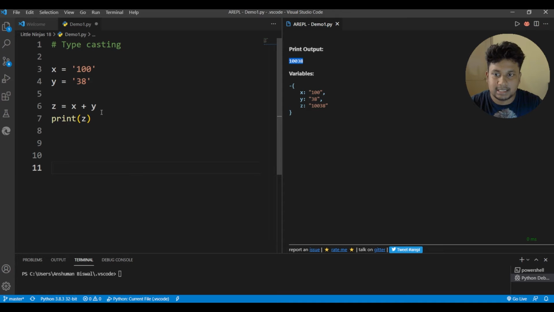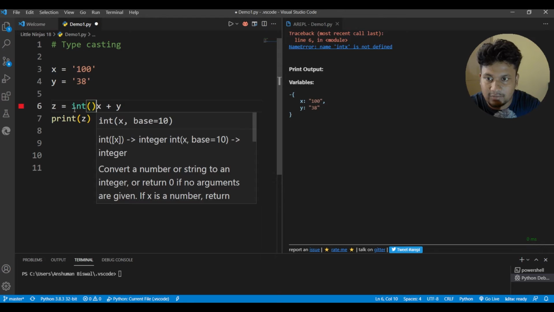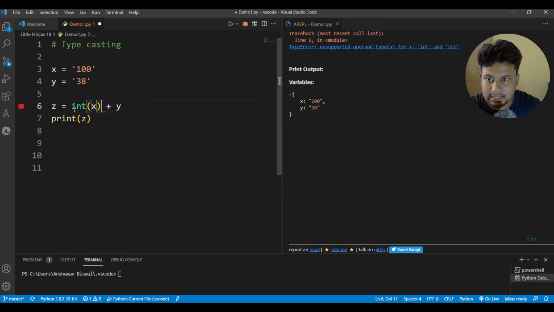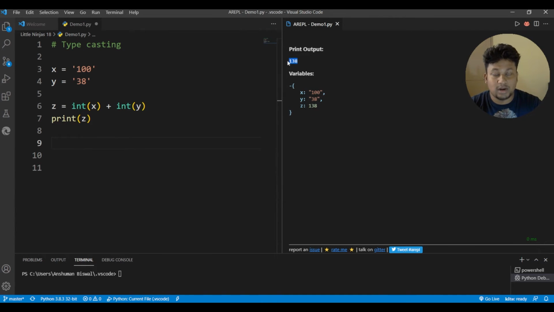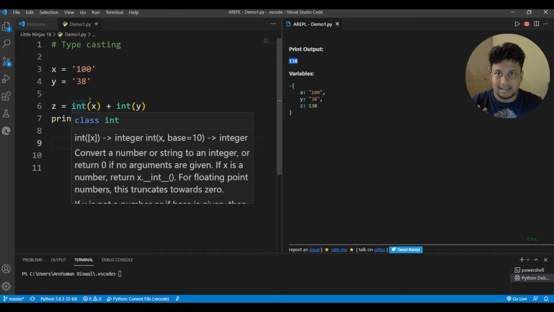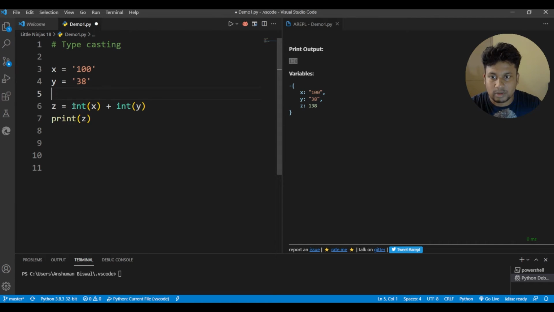So what do you do in this case? Here typecasting comes into play, where you have to typecast these numbers into integers to get that operation. Now let me show you how this will work. What will happen if I just write int in front of this x and put this x inside, and the same way int putting this y inside? Now you get the answer as 138 because I, as a programmer, have typecasted it. So now this x will be an integer and this y will be an integer, and when I print z it will give me the answer 138.